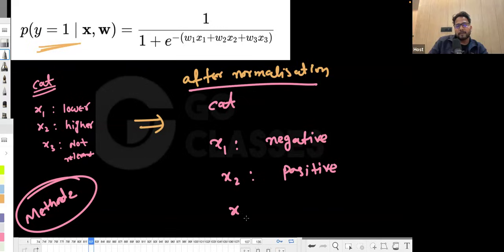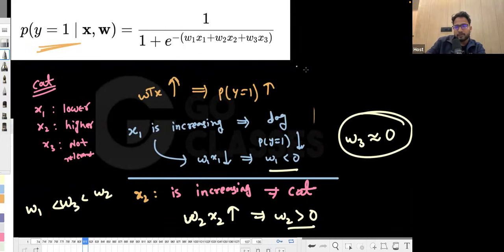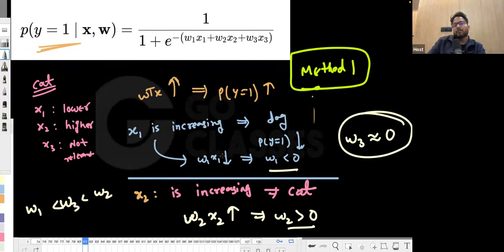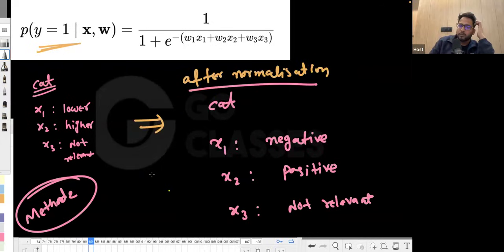What about x3? Actually, x3 is not relevant. I don't know whether it is high or not, so it is not relevant. I hope this method is clear to everyone. This was method 1, where I'm not considering whether you're doing the normalization or not. But you can consider it with respect to the normalization also.